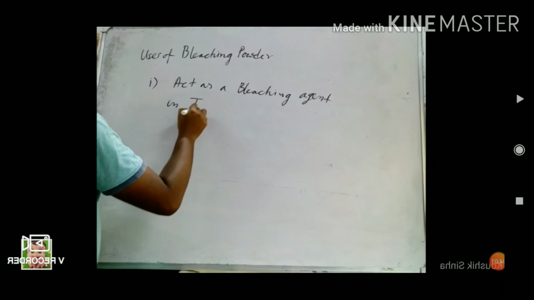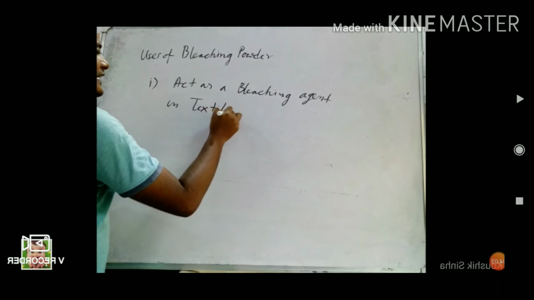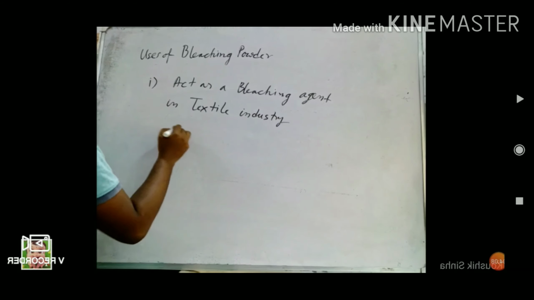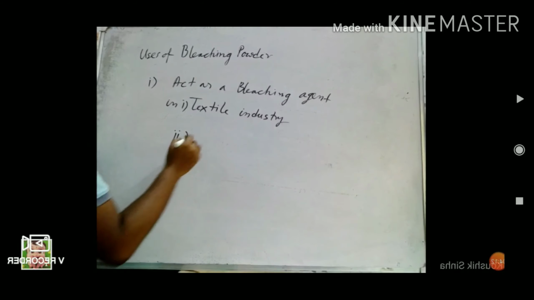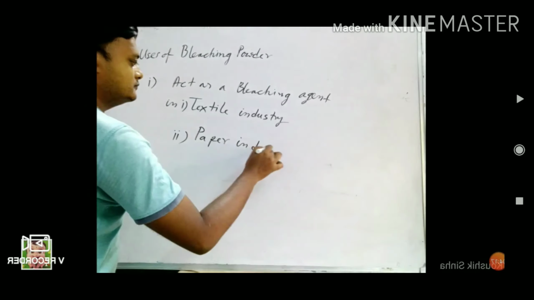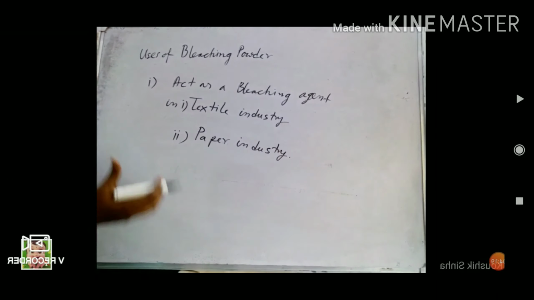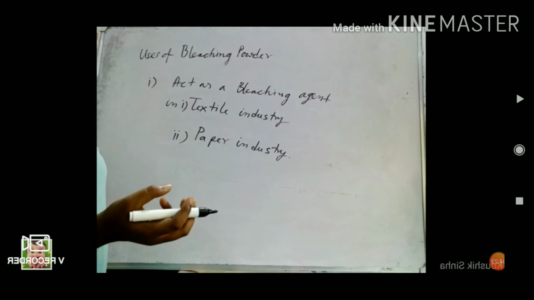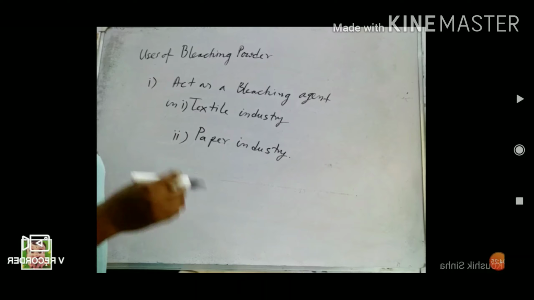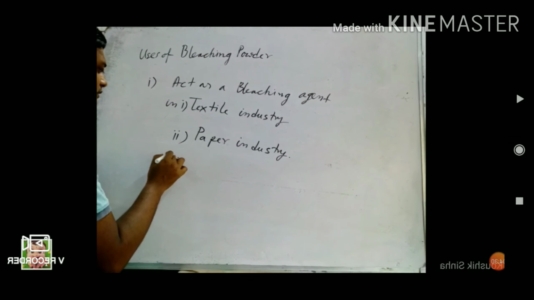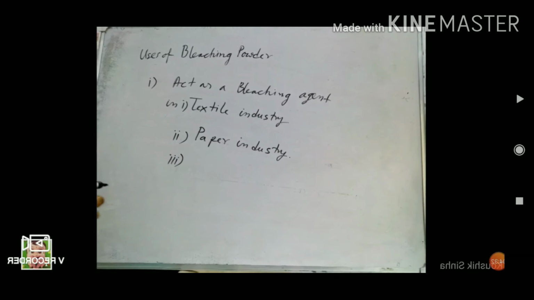First one textile industry, second one paper industry. The white paper we get is actually not the original crude paper. Only on bleaching do we get this type of white paper. Third one, in laundry.